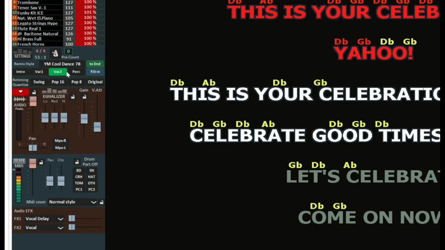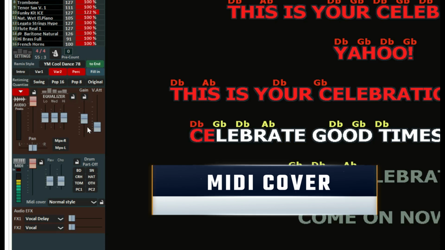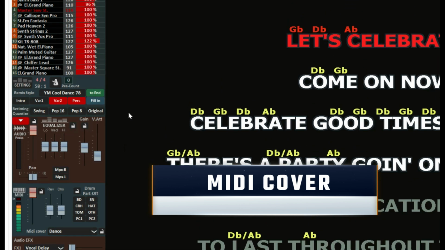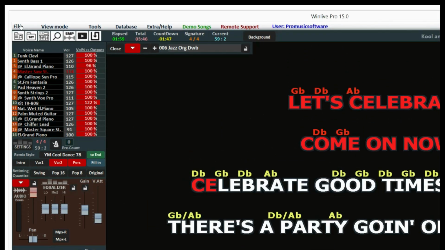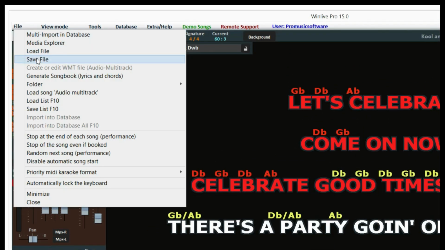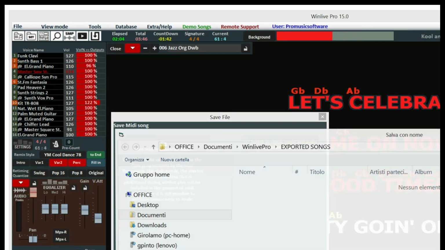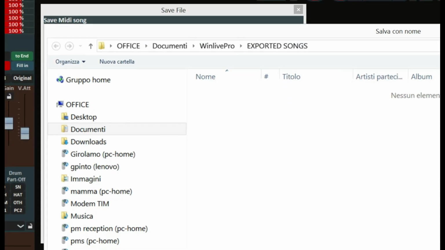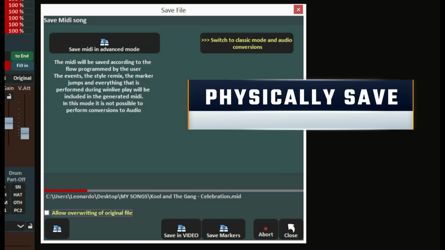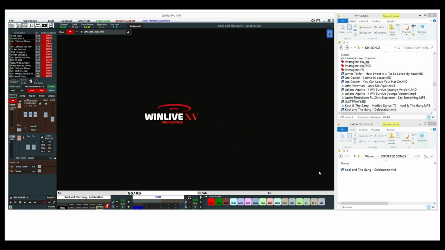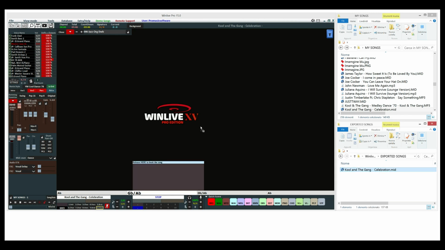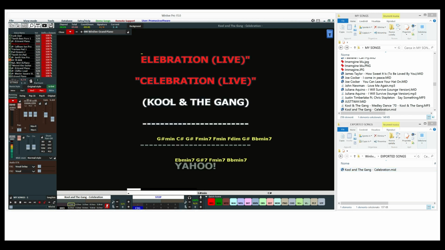For example, after loading a MIDI file, you can replace its drum track with one of the many available rhythms and modify the instruments using the MIDI cover function. At this point, you can save everything into a new MIDI file, keeping the lyrics, chords, and markers intact. Here is the newly modified MIDI file.